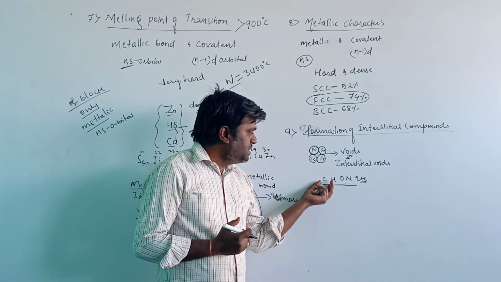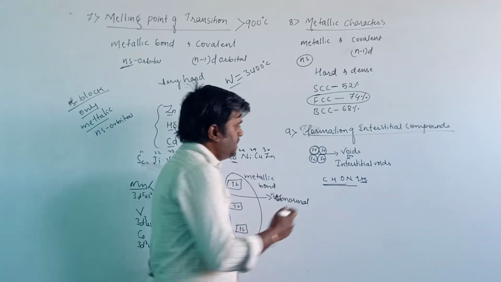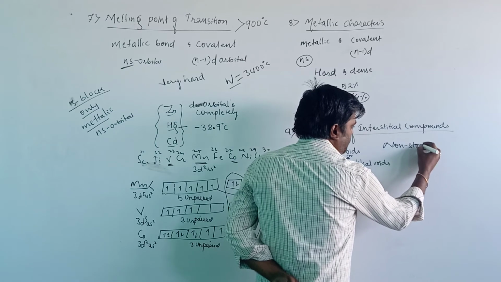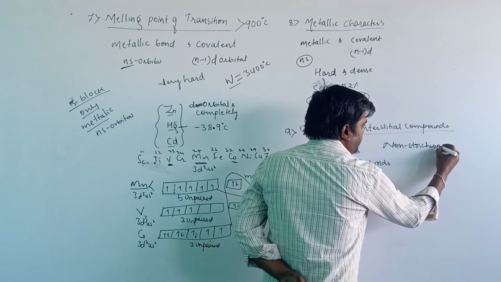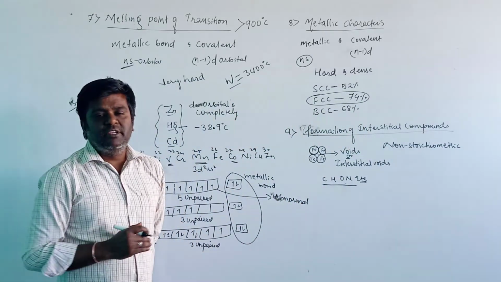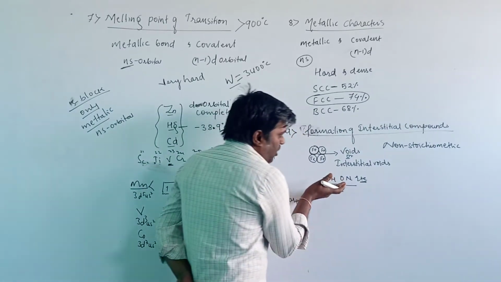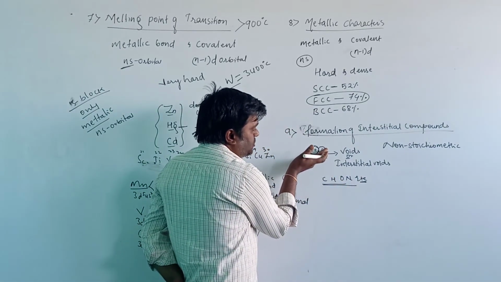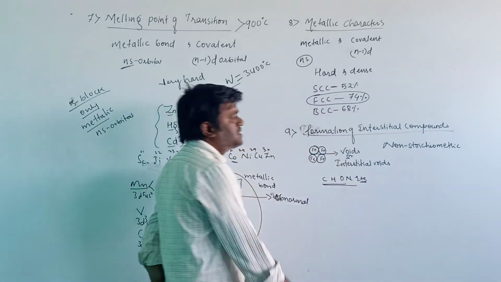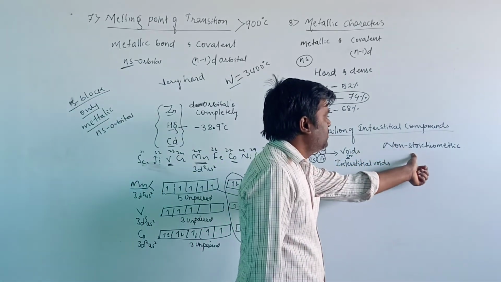We cannot insert these non-metals in a fixed ratio in the interstitial void. Therefore, these are also known as non-stoichiometric compounds. Non-stoichiometric means there will be no fixed ratio. If the non-metals cannot be inserted in a fixed ratio in the interstitial void of the metal, then it is known as a non-stoichiometric compound.